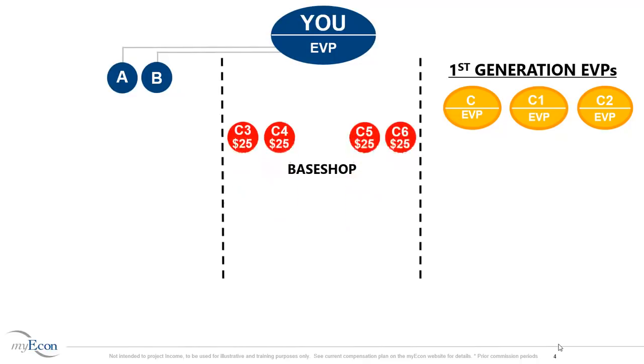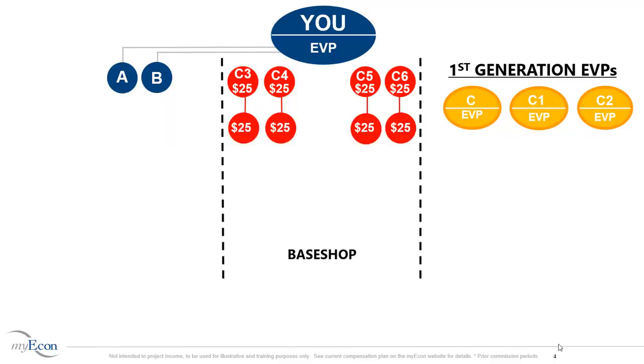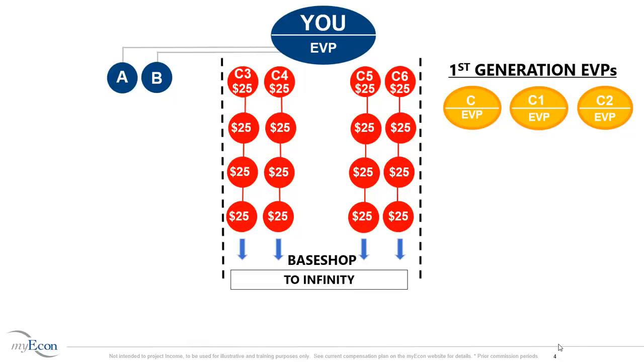In order for C3, C4, C5, and C6 to leave your base shop, they will be required to sponsor 2 marketing directors each. If they do not sponsor 2 marketing directors, they remain in your base shop until they do. This process repeats itself to infinity.